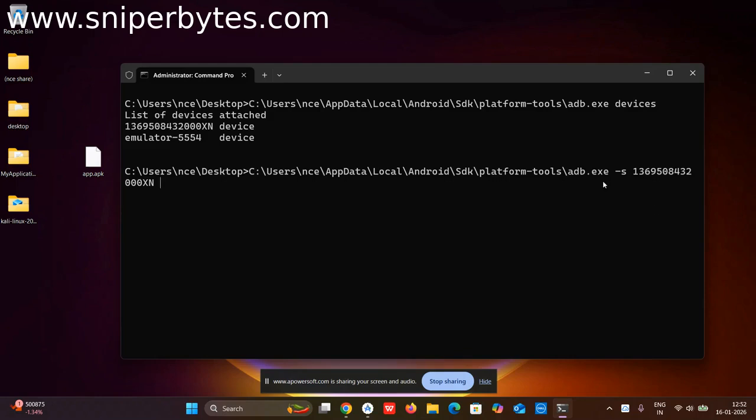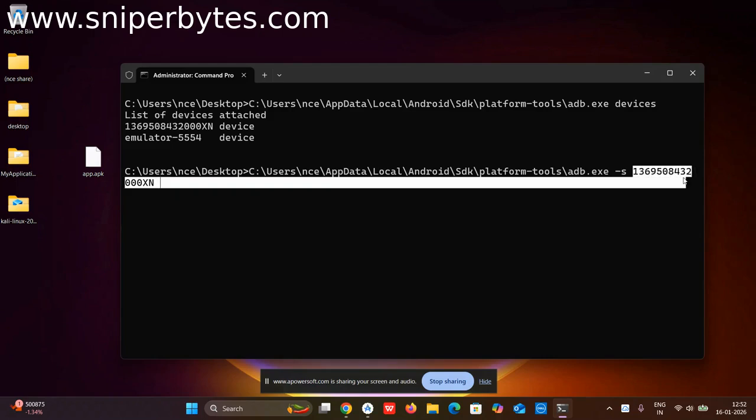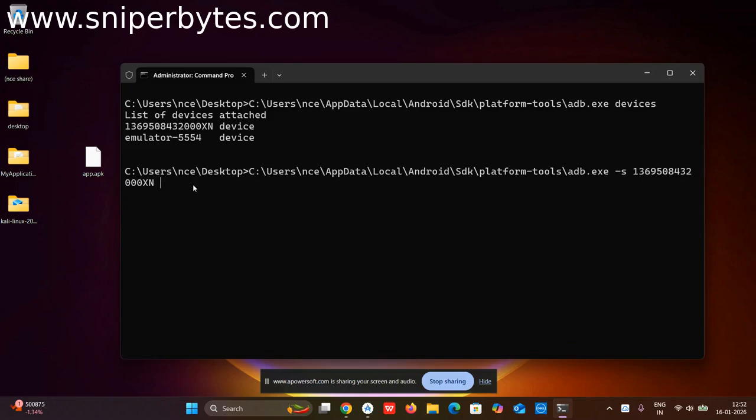I've pasted the ID. Again, this is the adb.exe, and the hyphen s parameter gives the ID, meaning in which phone you need to install. So I'll give the Vivo phone's ID because I need to install my app in my Vivo phone, and after that I'll write install and the name of my APK file, that is app.apk. I'll press enter. Now, I see success, so the app is successfully installed in my phone. I can't show you my phone, but it's working. Trust me.